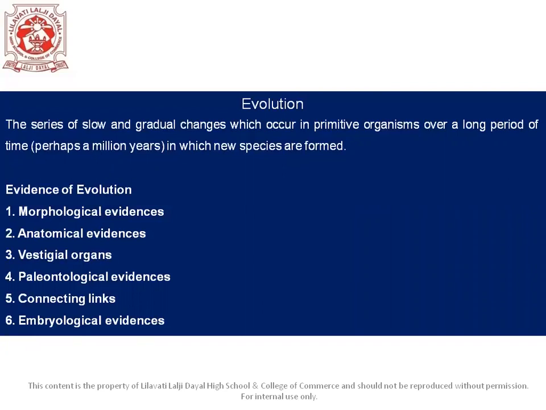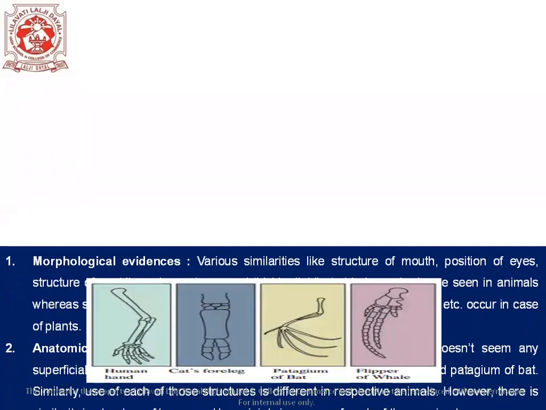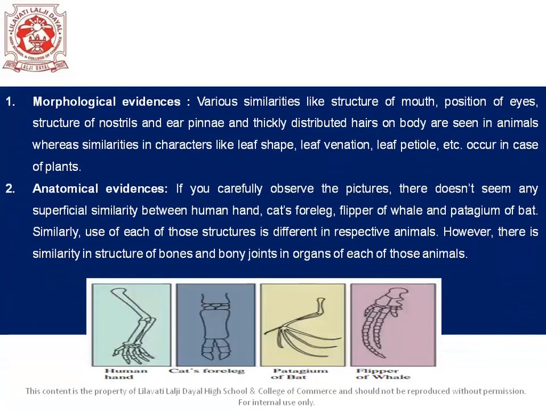Okay, so now let us talk about evidence of evolution in detail. These 6 points we are going to talk about. Let's begin with morphological evidences. Similarities in the external and visible features are called morphological evidences. In animals, there are similarities in structure, such as mouth, nostrils, ear pinna, position of eyes, and thickly distributed body fur or hair.